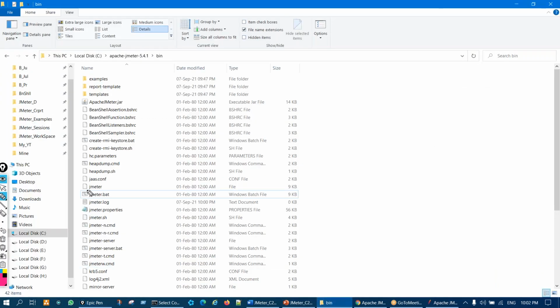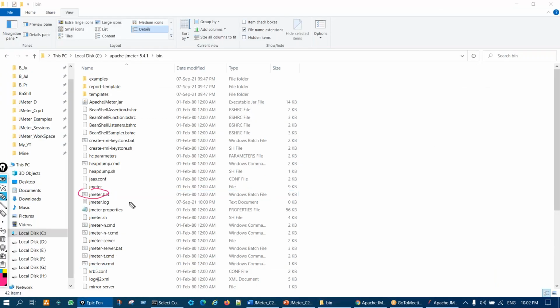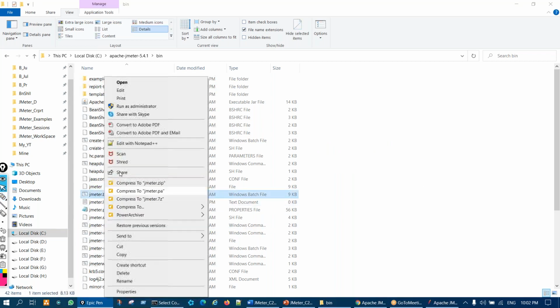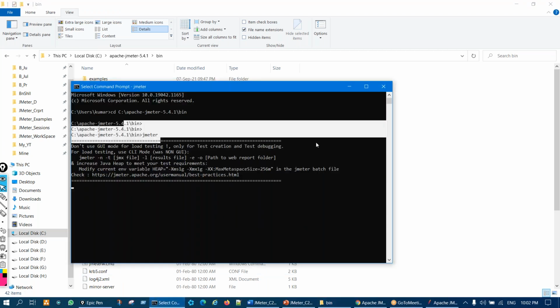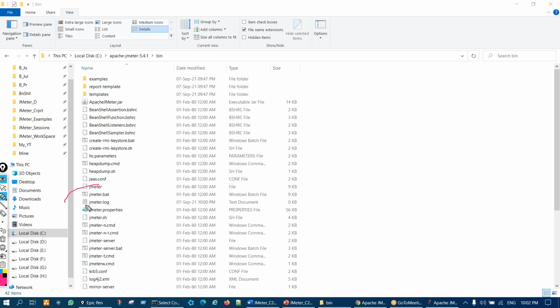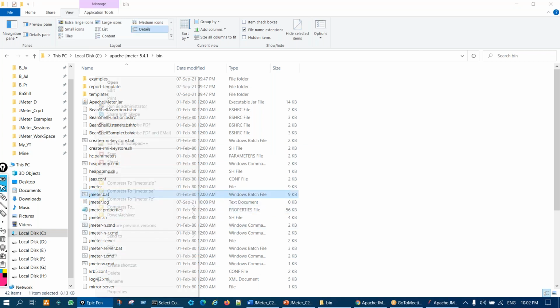Meaning sometimes if you double click here, you'll see JMeter is not getting launched. So we have two options for that. If you double click on this jmeter.bat and JMeter is not getting launched, you can launch JMeter by right clicking and running as administrator, or through command. Sometimes a few people face the issue that by double clicking, JMeter does not start. Remember, one solution is through administrator and one is through command prompt.